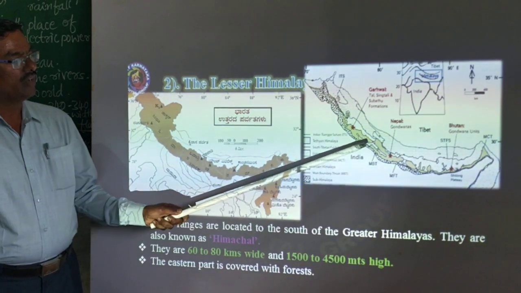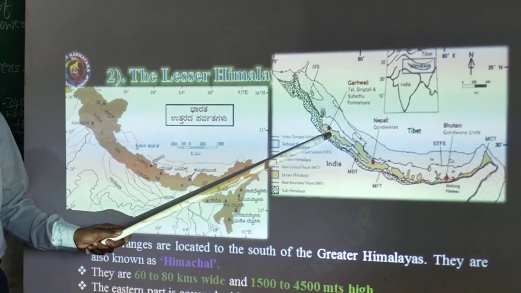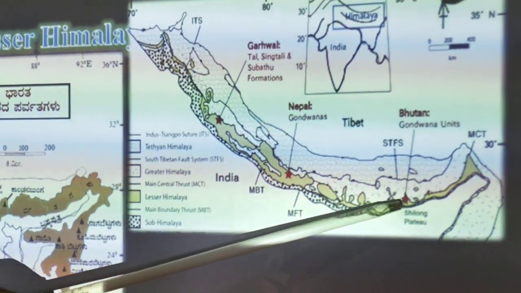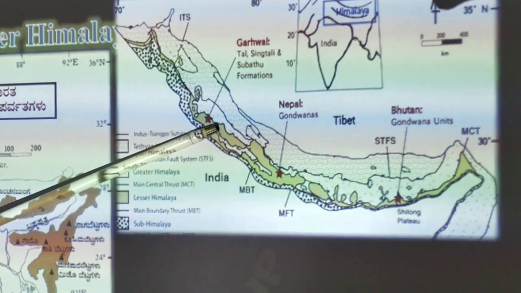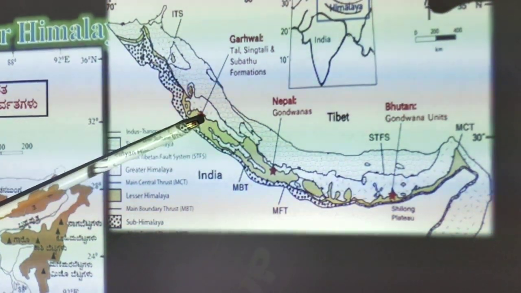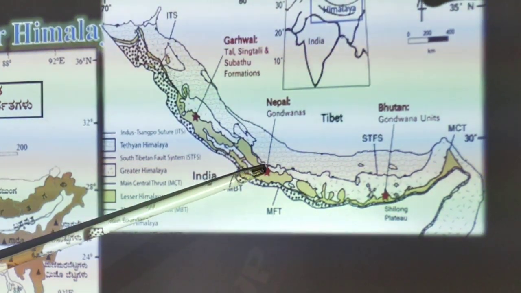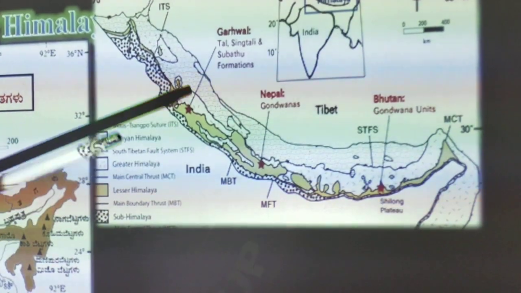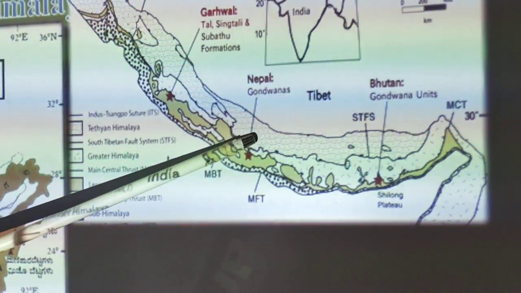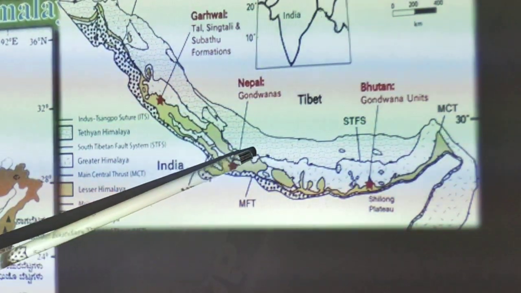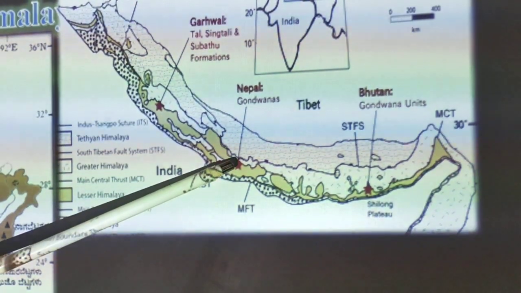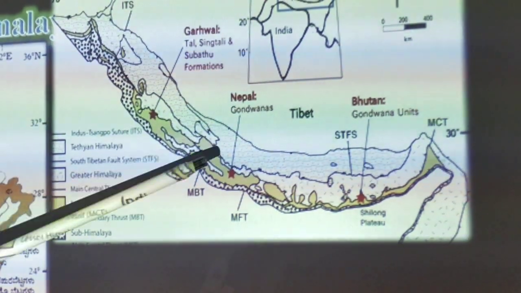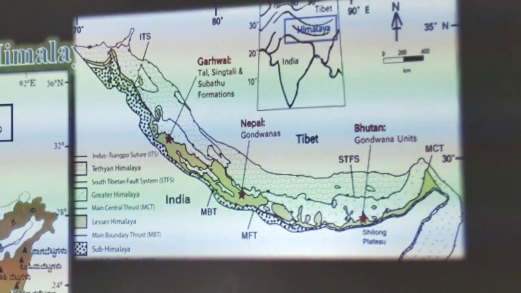Dear students, look at this map. The yellow color indicates the Lesser Himalayas. Lesser Himalayas is the second parallel range of Himalayas. These ranges are located to the south of Greater Himalayas. They are 60 to 80 kilometers wide and 1500 to 4500 meters high. They have thick forest, valleys and parallel ranges.